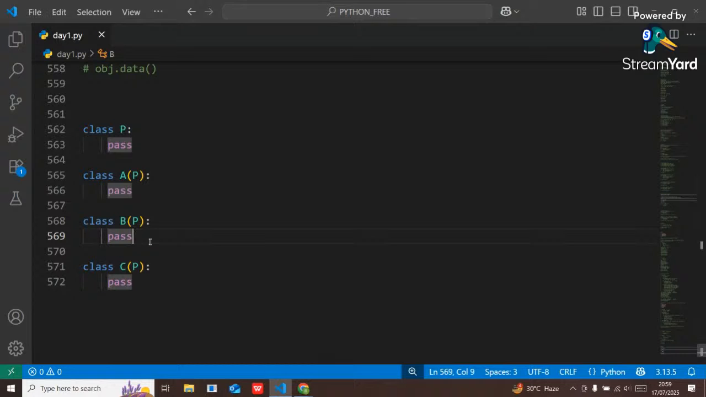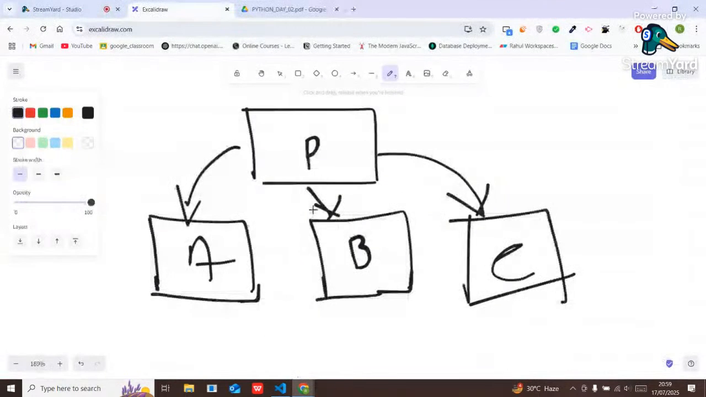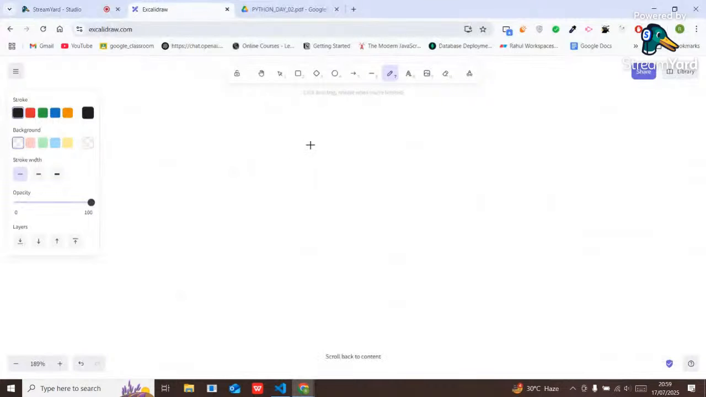That's why I have used the pass keyword. Got it? And the final inheritance, which is known as what? Hybrid inheritance. Suppose I have one parent class, P. Now I have two child classes here.